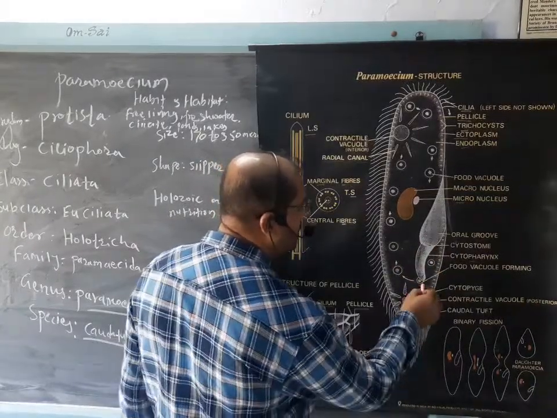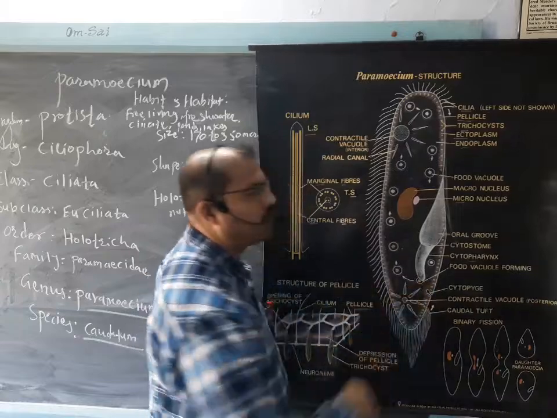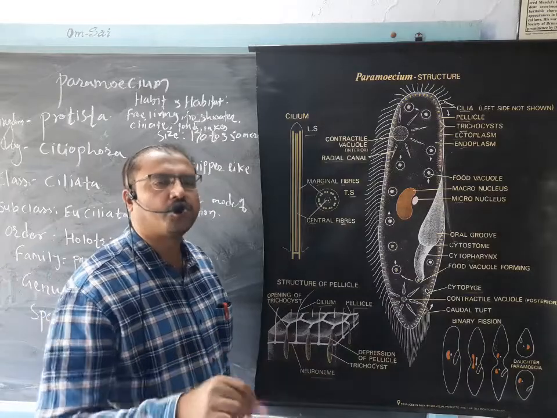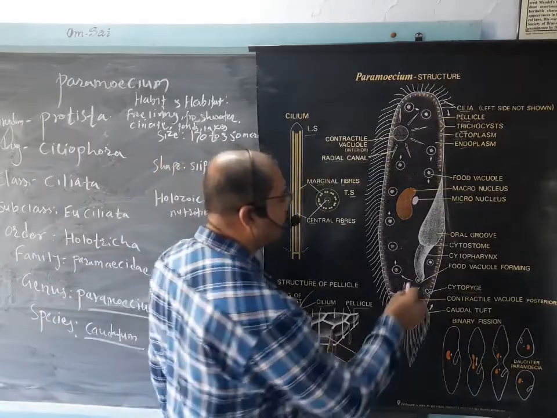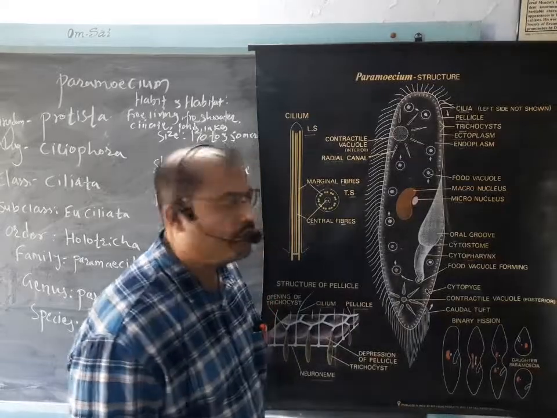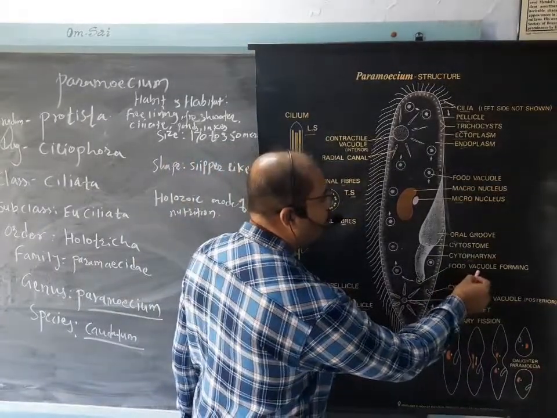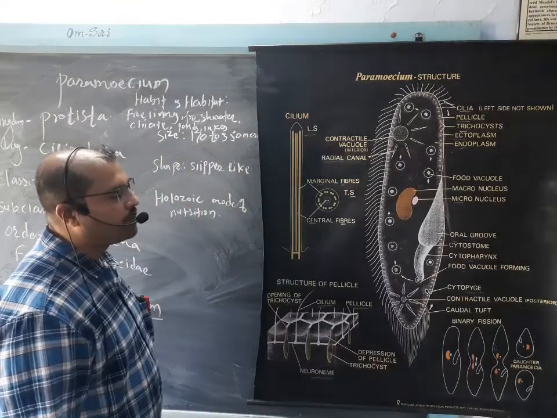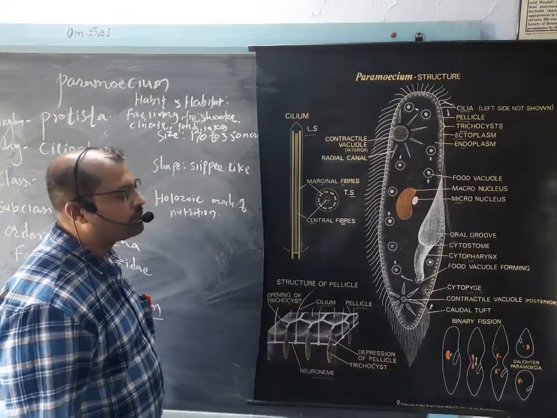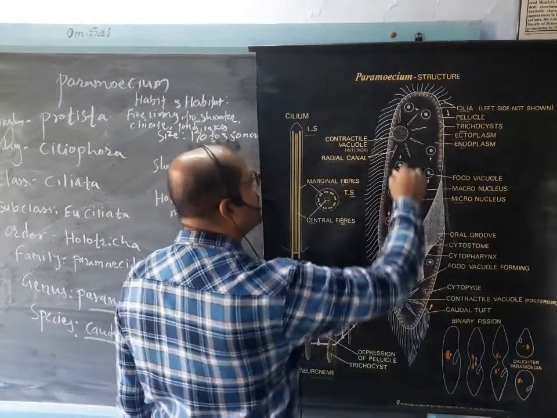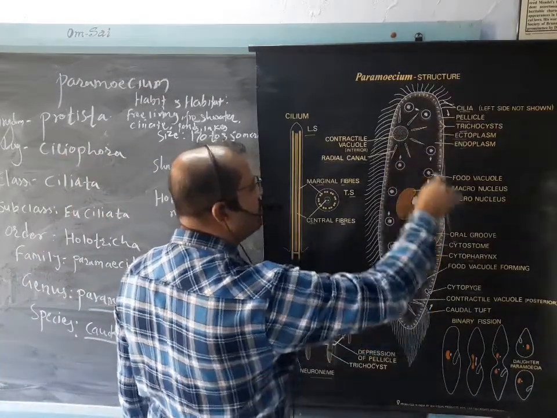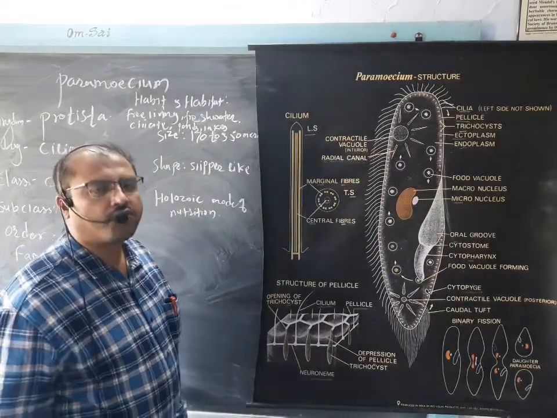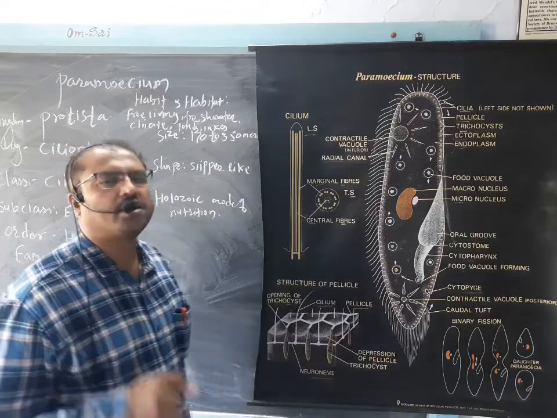Then from the cytopharynx, the food gets vacuolated. It is encapsulated, with a wall formed over the food from the cytopharynx, which is the formation of the food vacuole. Then this vacuole is circulated with the streaming movement of the endoplasm in a cyclic manner inside the cell, and all the processes occur over the food material and digestion takes place.